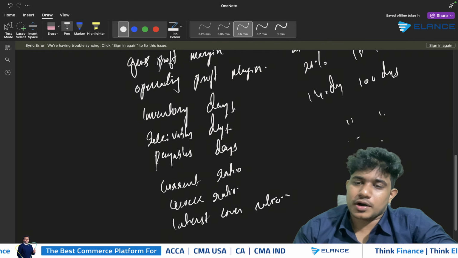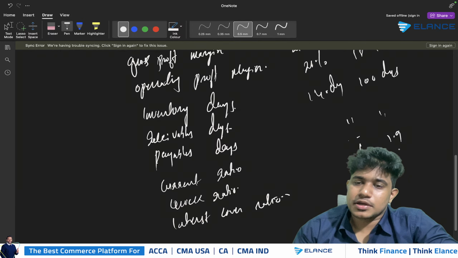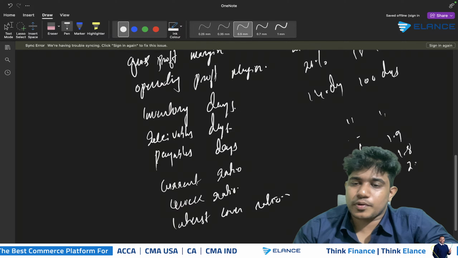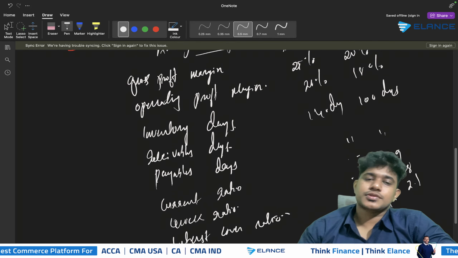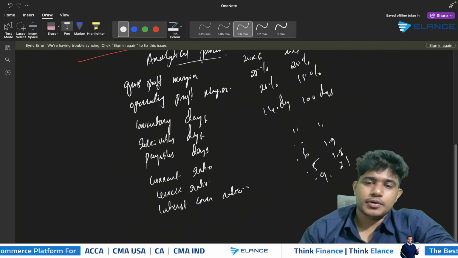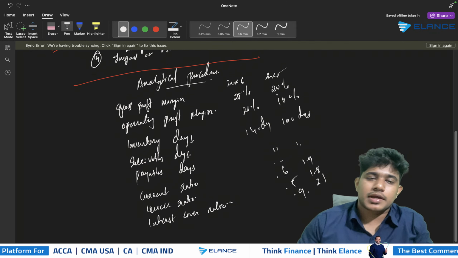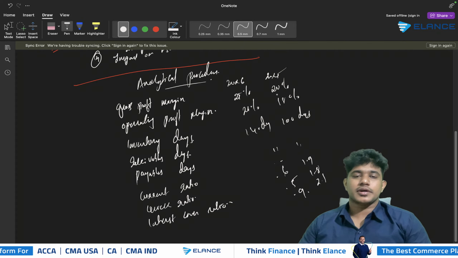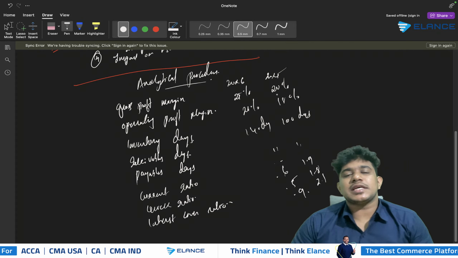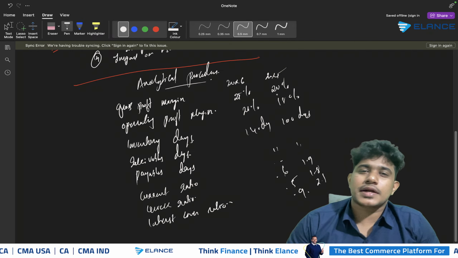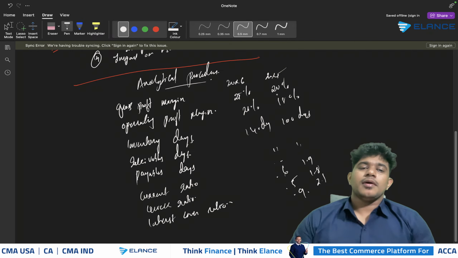Current ratio was 1.9 and now it's 0.6. Quick ratio was 1.8 and now it's 0.5. Interest cover ratio was 2.1 and now it's 0.9. So this is what you got as the computation results. The company's GP margin has increased and correspondingly the operating profit margin has also increased. When a company's GP margin and OP margin are moving in the same direction, you are not required to consider any mistake in that case.